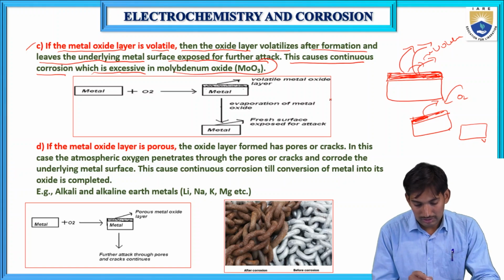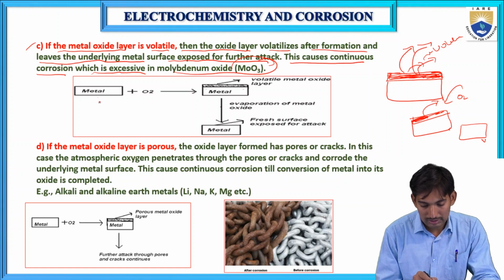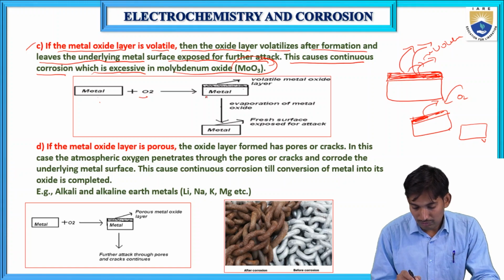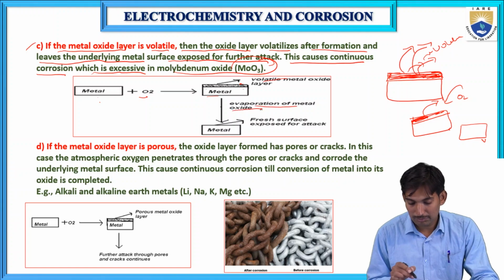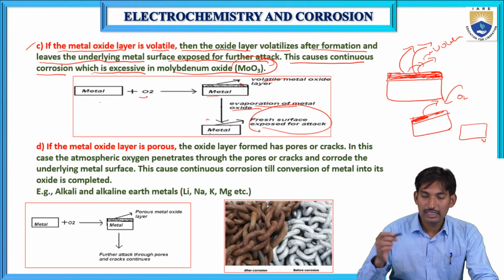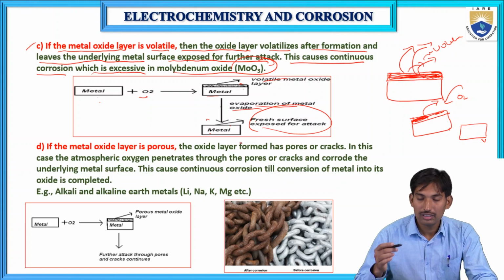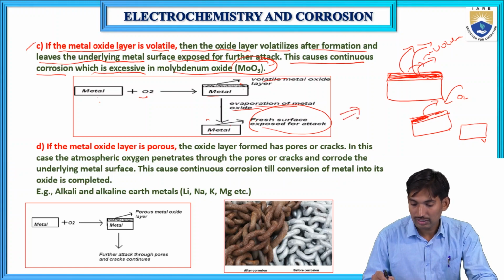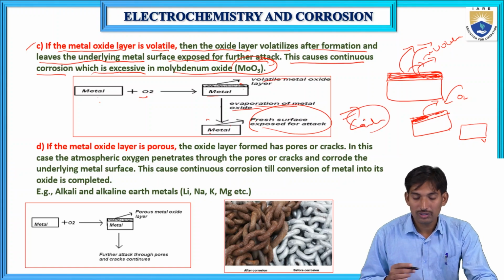The metal reacts with oxygen and forms metal oxide, which is volatile, and evaporation of the metal oxide takes place. The fresh surface is again exposed to attack by oxygen, forming a volatile oxide again. It evaporates again, and like that it continues and the total metal will be corroded.